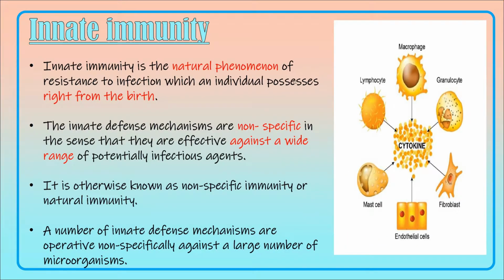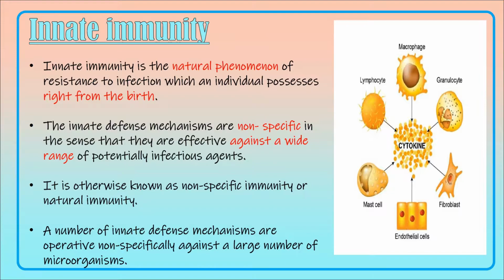What is innate immunity? Innate immunity is present in every individual's body right from birth. It is a natural phenomenon to fight against infection. And so the innate defense mechanisms are non-specific.